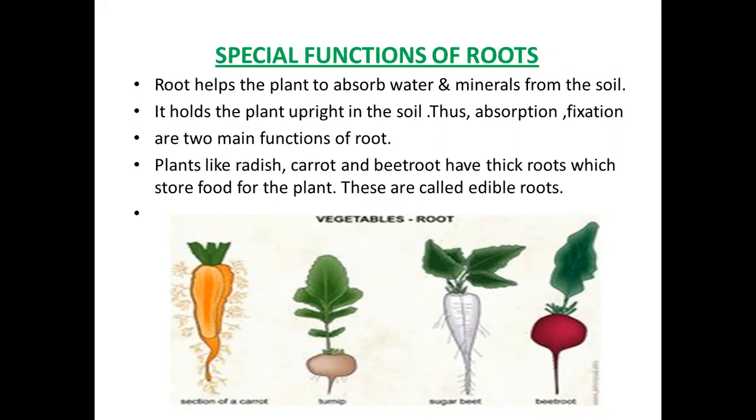And coming to some more special functions of roots, plants like radish, carrot and beetroot have thick roots which store food for the plant. These are called edible roots. Edible roots means eatable roots. This we have studied in the previous class. And edible roots like carrot, radish, beetroot are delicious and nutritious and add variety to the diet.